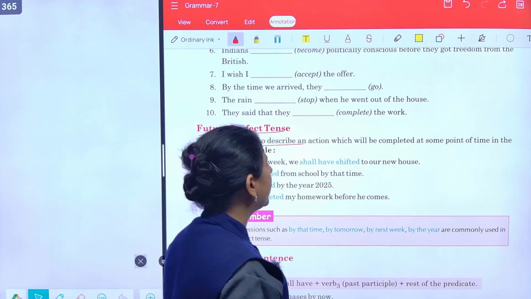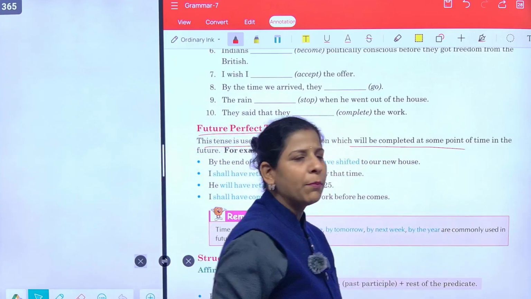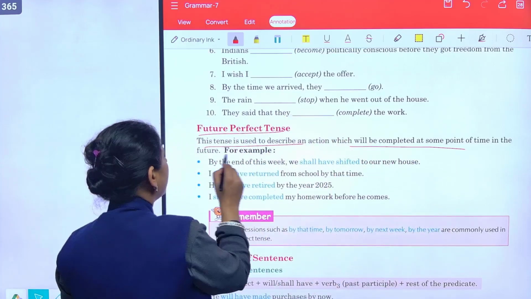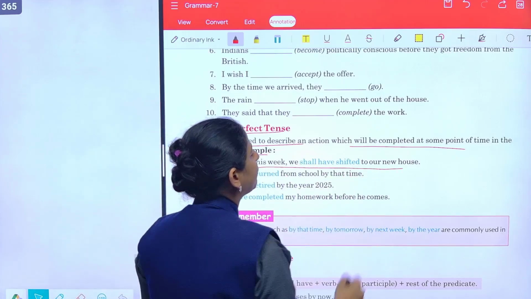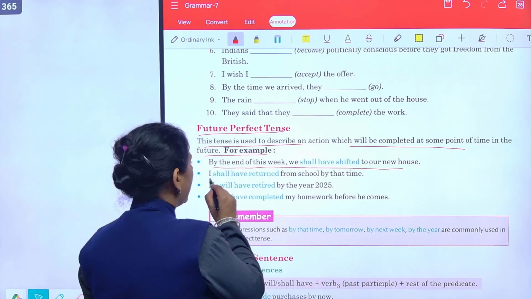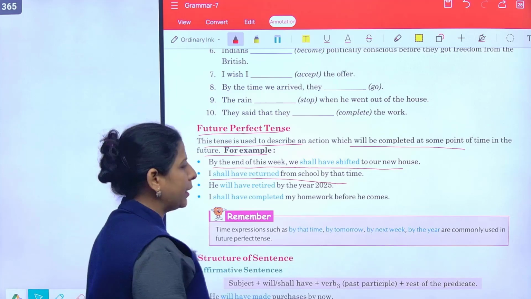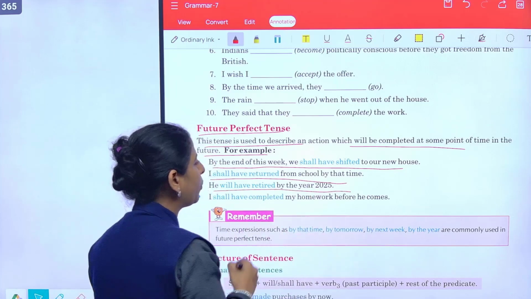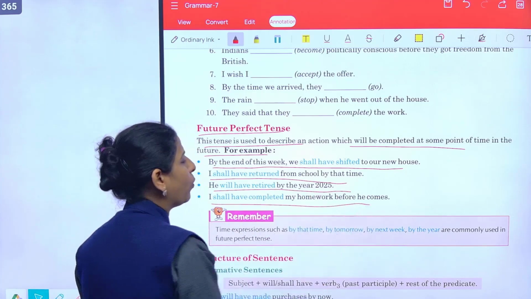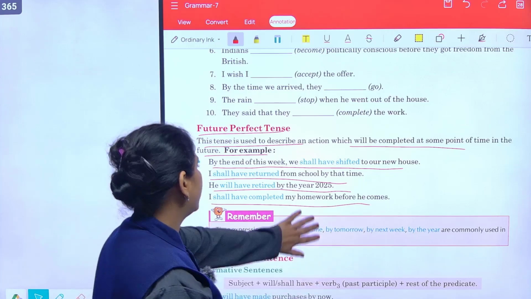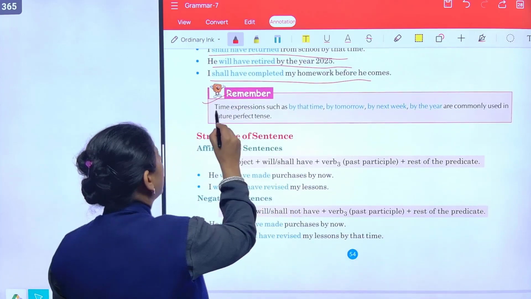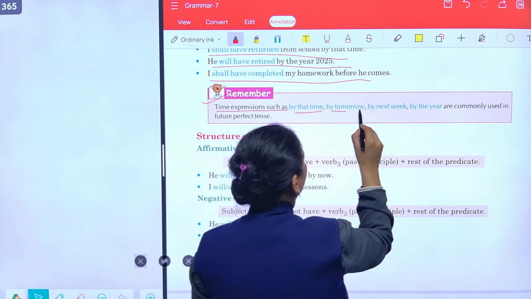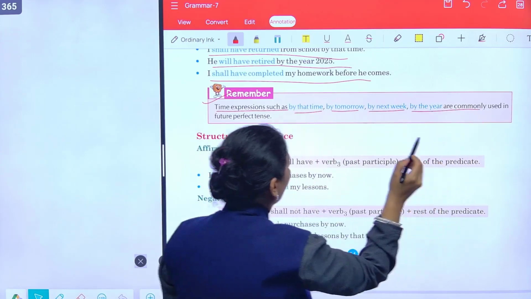ये tense हम use करते हैं कोई भी action जो complete हो सकता है some point of time in future में. In the future, like by the end of this week, we shall have shifted to our new house. I shall have returned from school by that time. He will have retired by the year 2025, and I shall have completed my homework before he comes. Remember, time expression जैसे by that time, by tomorrow, by next week, by the year, ये commonly हम use करते हैं future perfect tense.